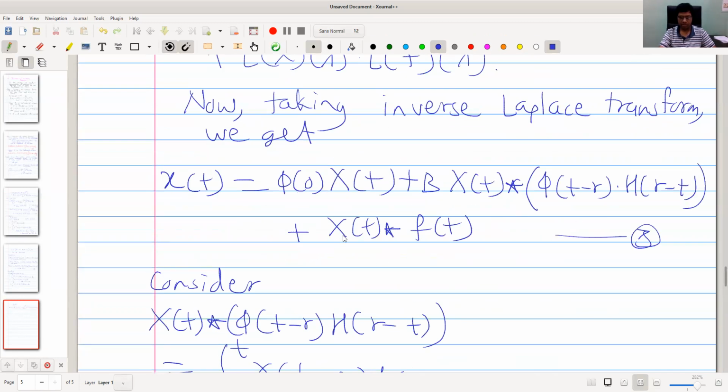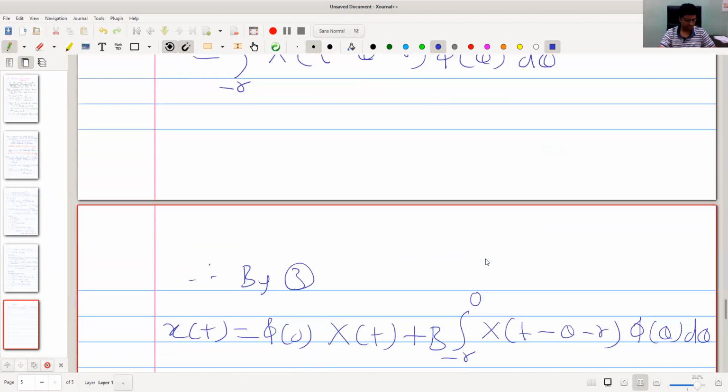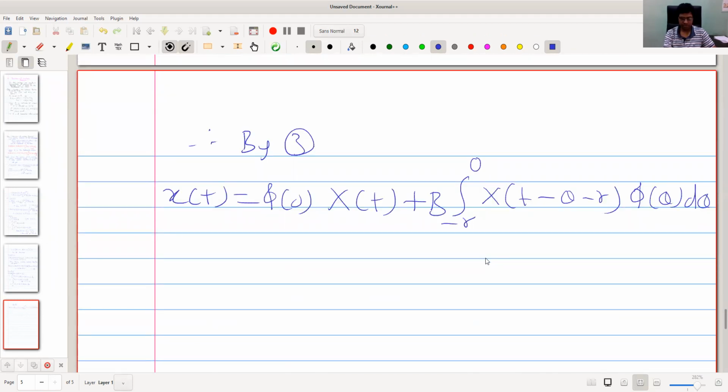The third term is the convolution of capital X and F, so it is plus the integral from 0 to t of capital X of t minus s f of s ds. This is the usual definition of convolution.